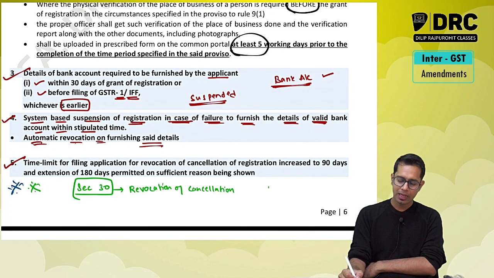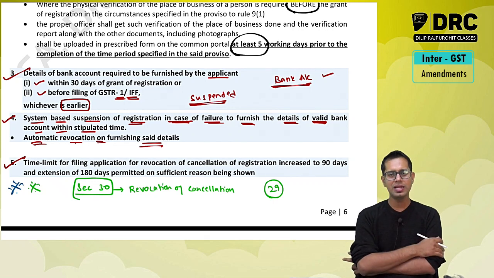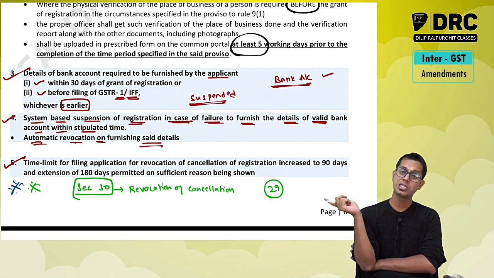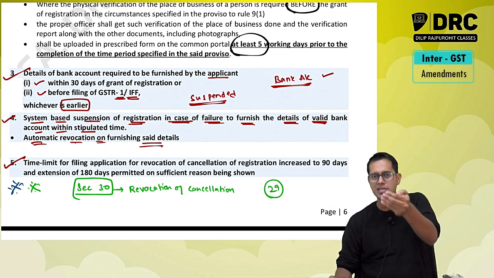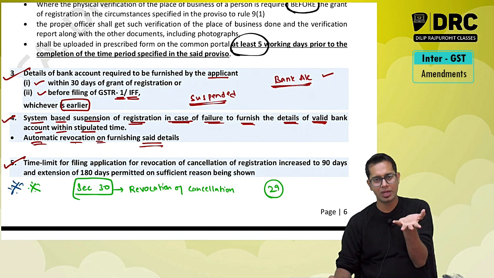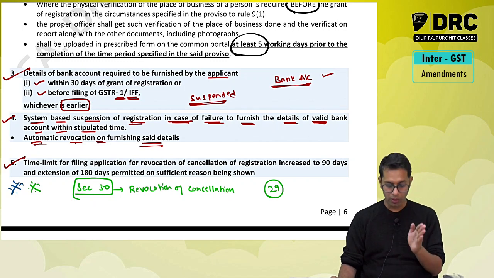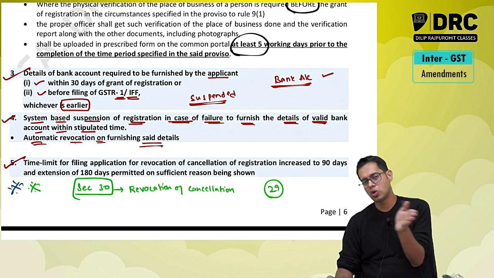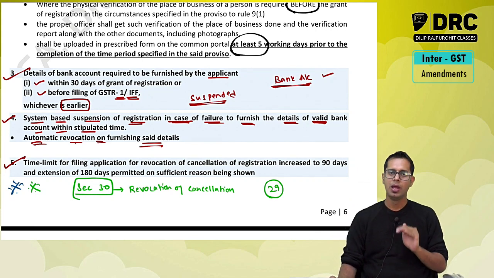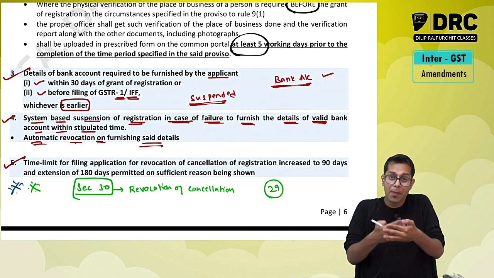Section 29 gives you the different cases when the registration can be cancelled by the officer. So if the officer is cancelling your registration because you have taken registration but have not filed returns, etc., because of some reason the GST officer has cancelled your registration. Now you have a time limit. Before, the time limit was 30 days to revoke your cancellation. Now they have increased this 30 days time limit to 90 days. You can apply for revocation.